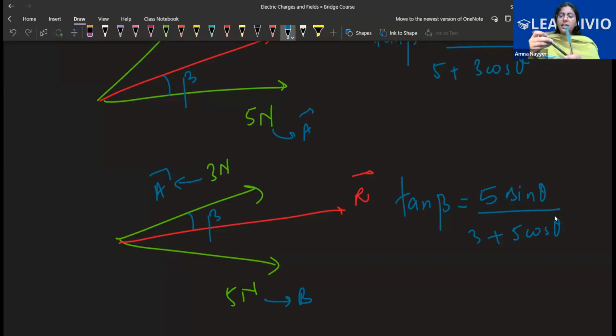So we just take beta. Beta means if I know this angle, if this is known. Suppose, let's say this angle came out to be 45 degrees. Let's say this vector is 1 Newton. So you can tell me the resultant is 45 degrees with respect to 1 Newton. So I will get to know, okay, it is 45 degrees with respect to 1 Newton. So the vector will lie like this. This is the resultant's direction.